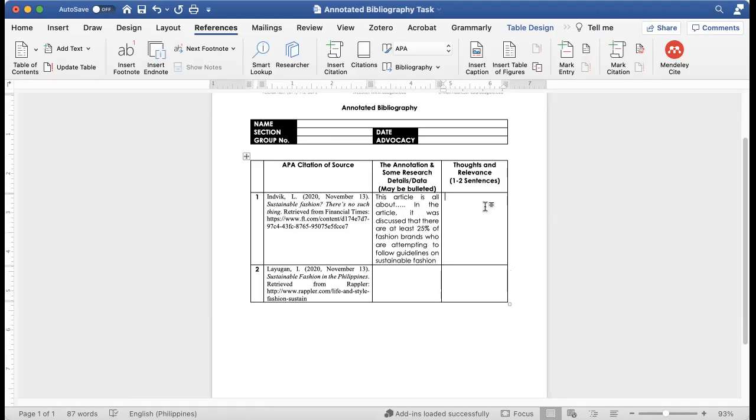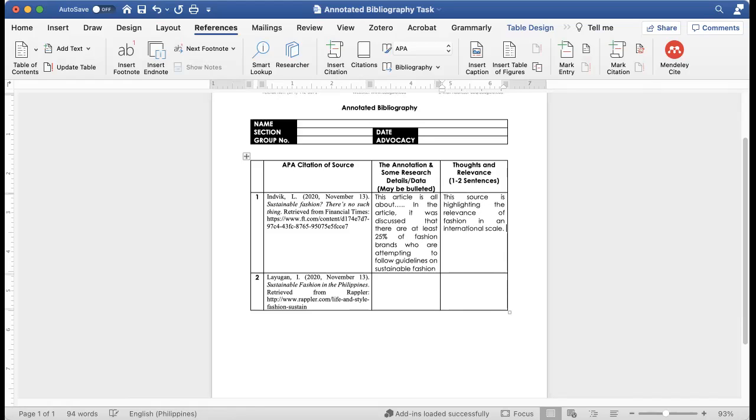And then here will be just the relevance. So for example, just write something like, this source is highlighting the relevance of fashion in an international scale. It shows that all major brands actually want to blah blah blah, change their etc. And at least here's already your file. Here's already your source. Later ita-transfer mo na lang siya.